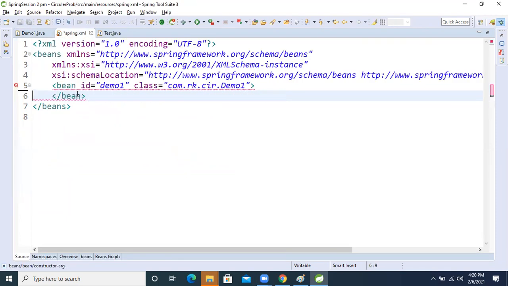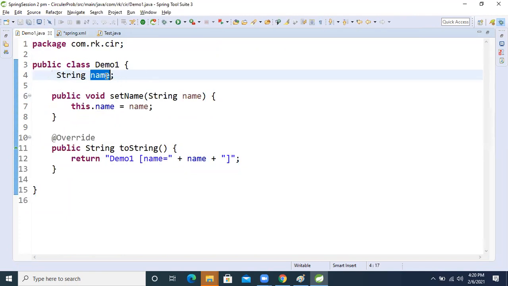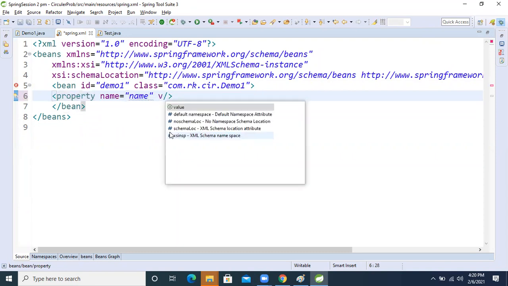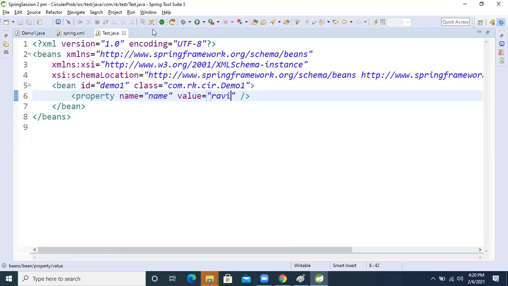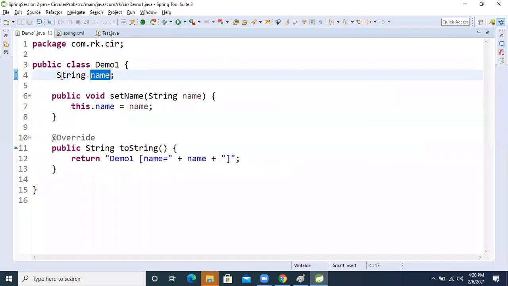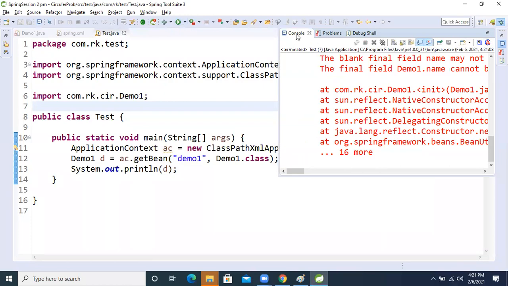But here, what we will do now is take the property tag. Inside that property tag, the name is there. Now inside that, we can pass the value, and I'm taking Ravi. After that, if we run it, we get the result Ravi. But if we make this final and then run it, we will get the error. Eclipse is not allowing us, see, we are getting the error.